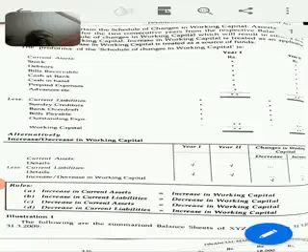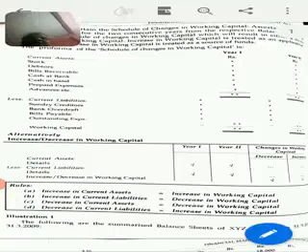As you can see in the format, we make the summation of current assets, and from that we deduct the current liabilities. Actually, there are two years, year 1 and year 2. Year 1 means the base year, and year 2 means the next year. Two balance sheets will be given, and we prepare the summation of current assets of both years, deduct the current liabilities, and the resultant figure is the working capital. Now, we have this working capital for two years, so we need to compare it from the base year to the next year.